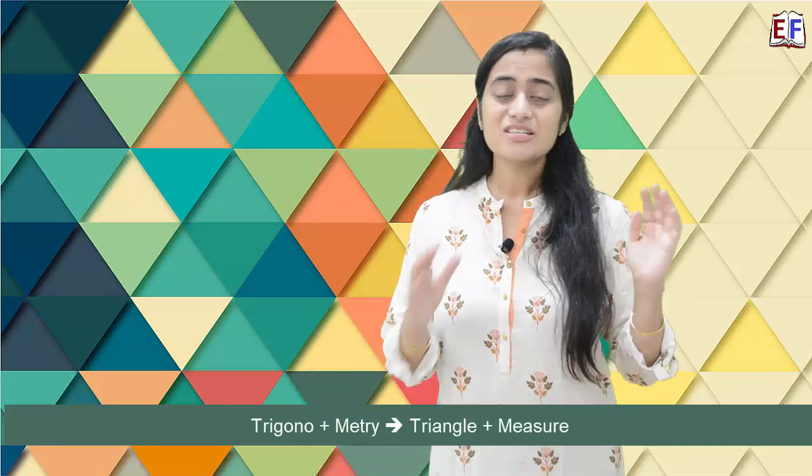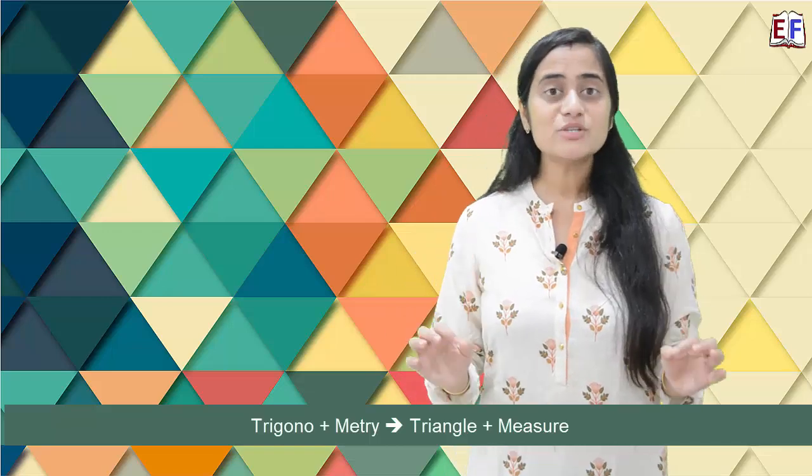Okay, so what's trigonometry? Tri means three. Trigon means a triangle with three sides. Metry means measurement. So whenever we deal with measurement related to triangles, we call it trigonometry. Now, the moment we talk about triangles, what comes into picture? The three sides and the three angles.